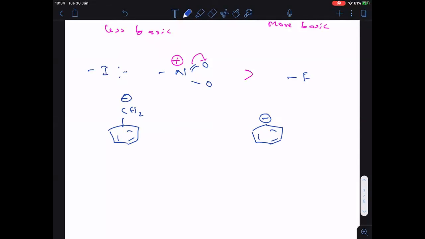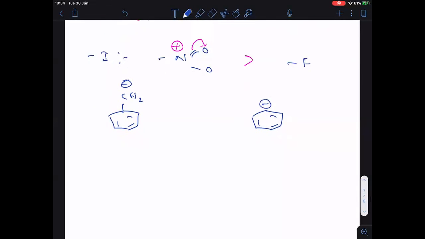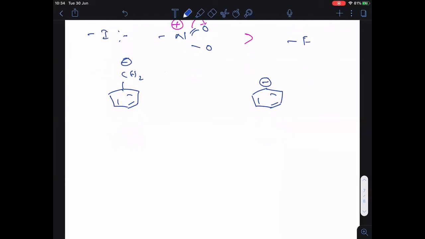Come on, do this one. Okay, let me explain. In case of the first one, the anion is resonance stabilized. Clear? Anion is resonance stabilized.